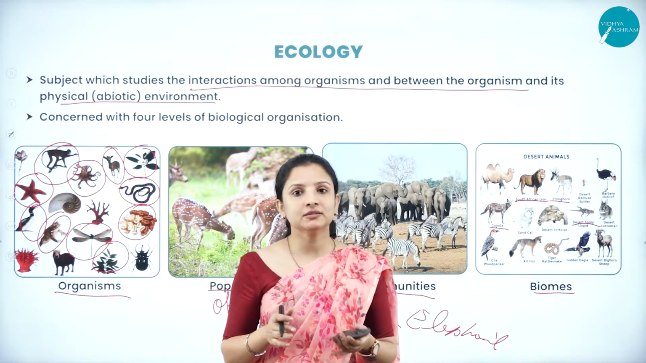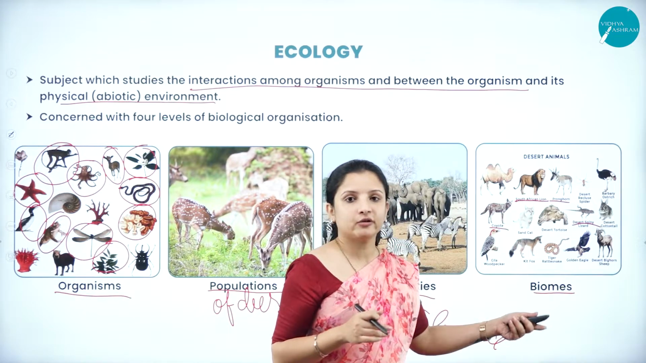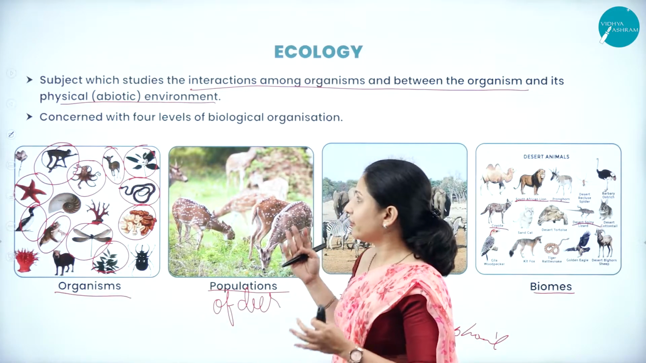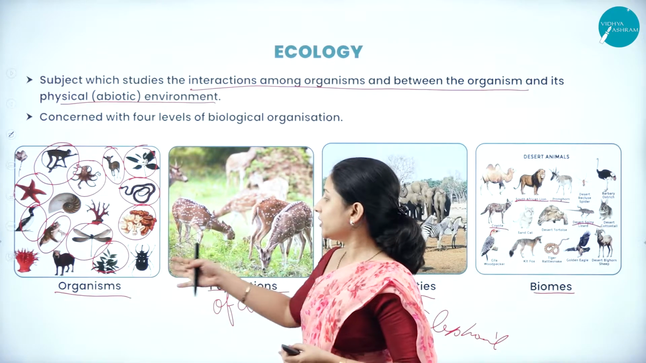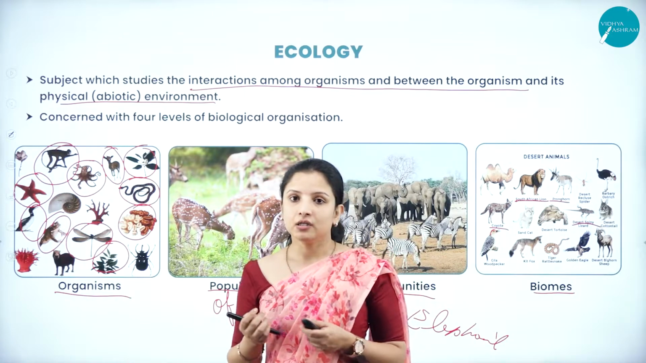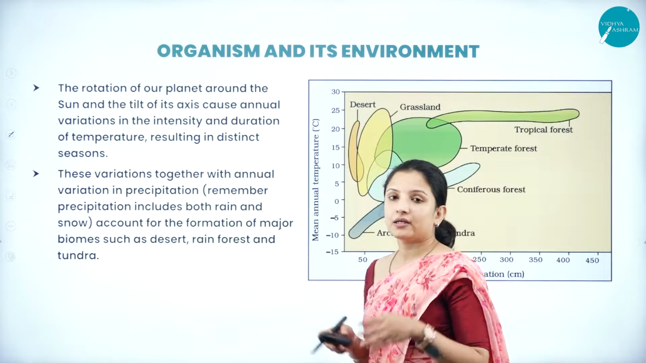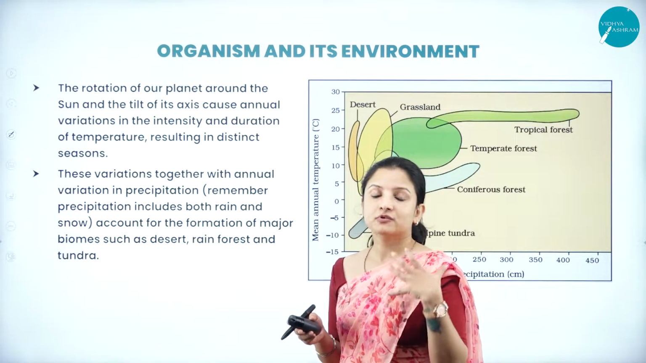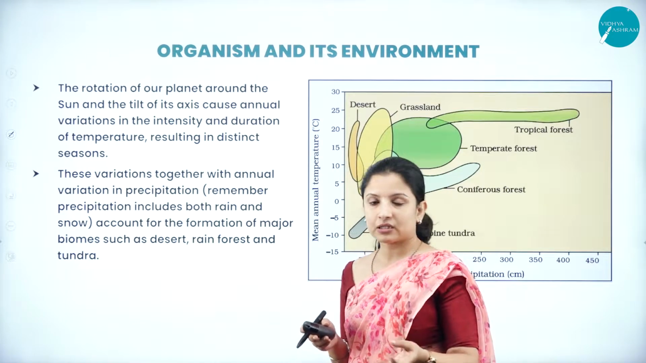So likewise, different populations live in groups in a particular biome. That is why, when we study biodiversity, we need to study all these things. But your second PUC chapter is only concerned with studying the organism and the population as of now. First, talking about the organism and its environment in the region in which it is living, what type of organisms live there depends on the environmental factors.